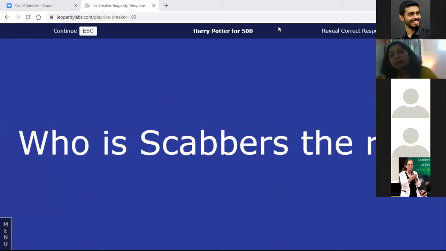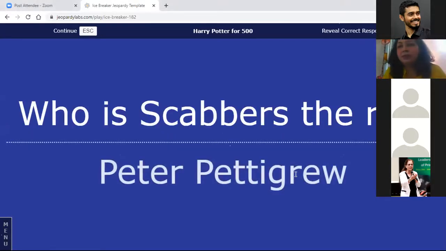We already have answers. Ron Spett, Timothy Spall. No. Oh, Peter Pettigrew. Yeah, right. Smita is right. Komal is right. Akshata is right. And who else? Sandhya is right. Lipsa is right. Lots of you are right. It is Peter Pettigrew.